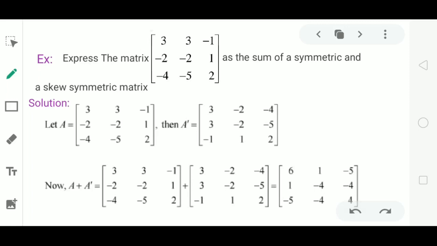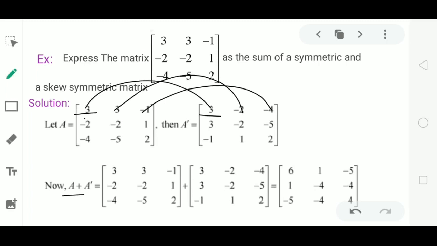Now let us find A plus A dash. Remember the condition for addition. We can add two matrices only when both are of the same order. Here the order of A is 3 by 3, and the order of A dash is also 3 by 3. So we can add the two matrices, and the sum of these two matrices is a matrix obtained by adding the corresponding elements.